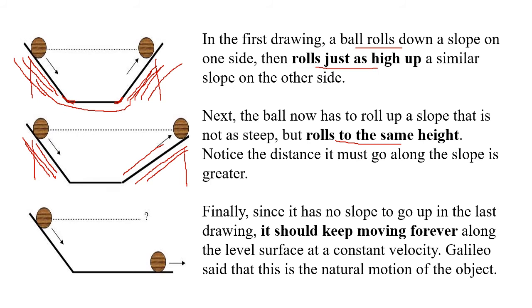Now imagine you made the slope like this. Then the ball would have rolled till here, same height. The ball would have rolled to the same height because that is the observation, same height, but you can see it traveled a longer distance. Because of the slope, it traveled a longer distance but to the same height.